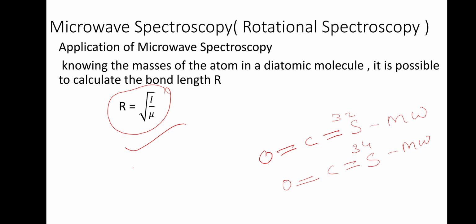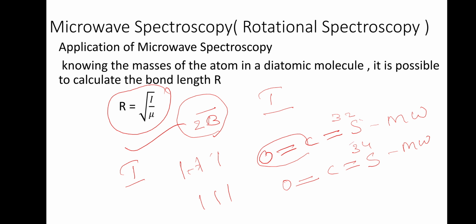We can calculate the moment of inertia from this expression 2b bar. Both spectra will give equally spaced lines, and if you find the difference between them, we can get 2B bar. So from 2B bar we will get I. The expression for I will depend on mass and bond length, that is, on the CO and CS bond lengths. So this is I and this is I dash. If we solve these two together, we can calculate the distance of CO and the distance of CS, that is, the bond lengths.